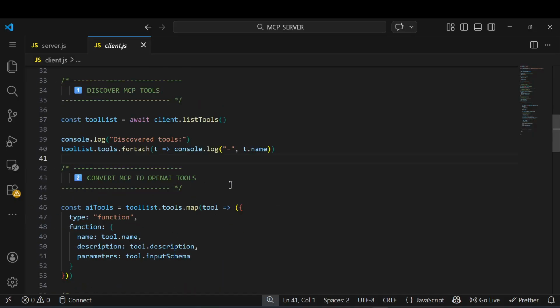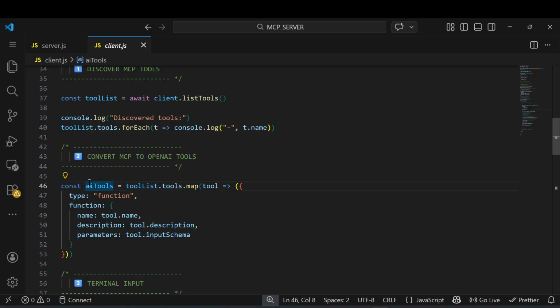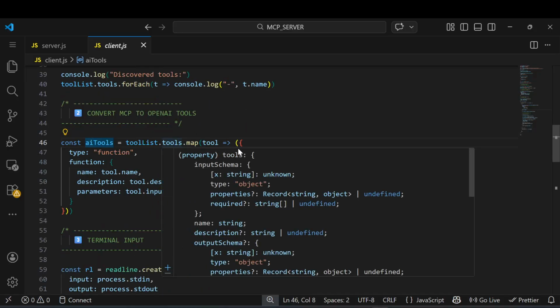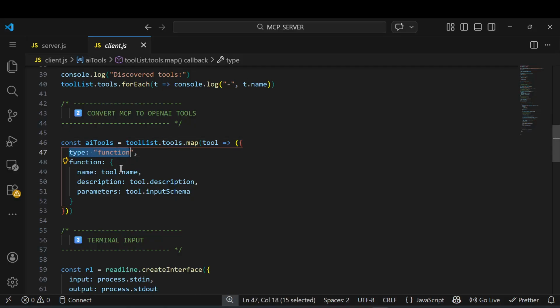This converts MCP tools to OpenAI tools. You can see I just converted the tools here. I iterate over tool list dot tools, and I set the type to function, the function name is tool dot name, and I have the description and the parameters as well.